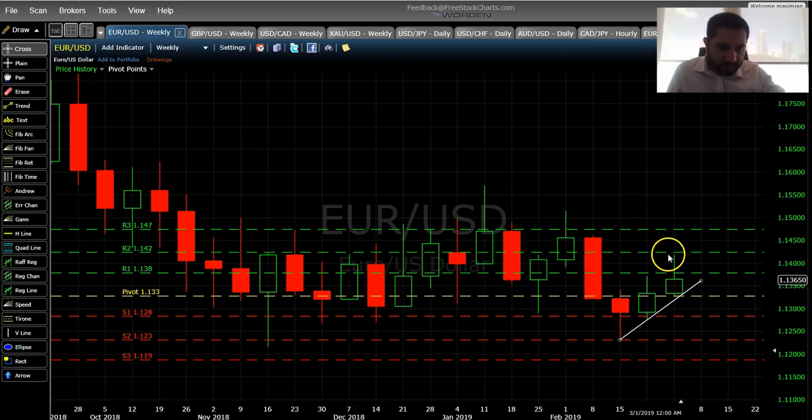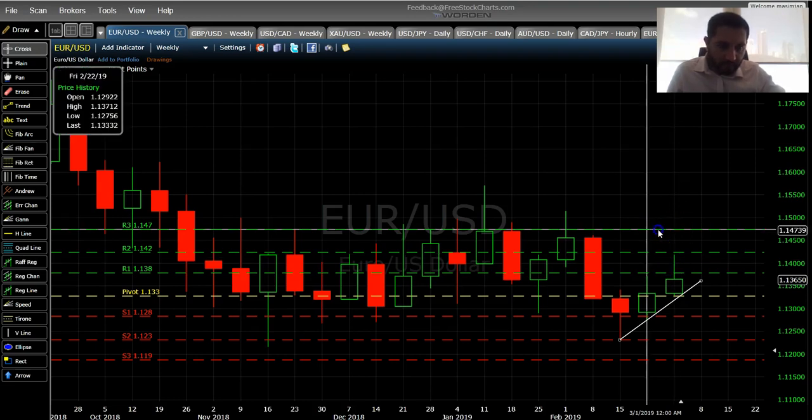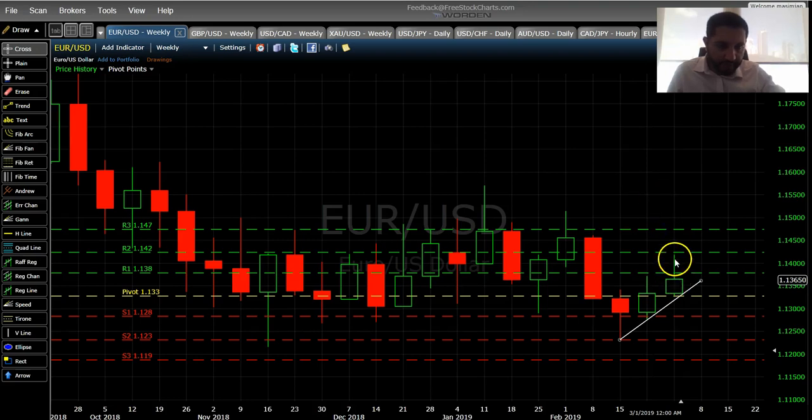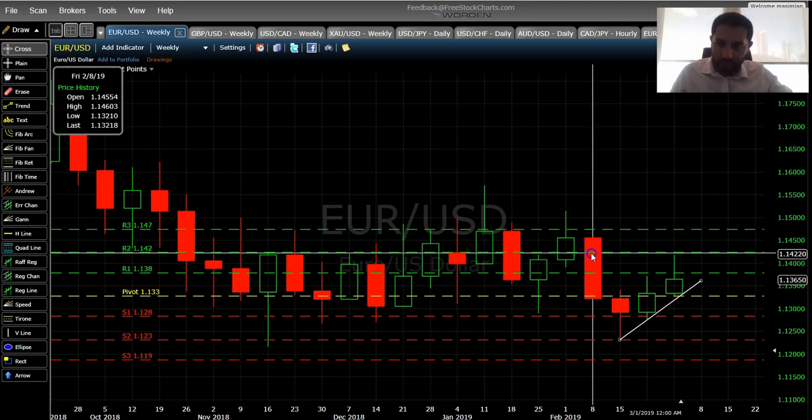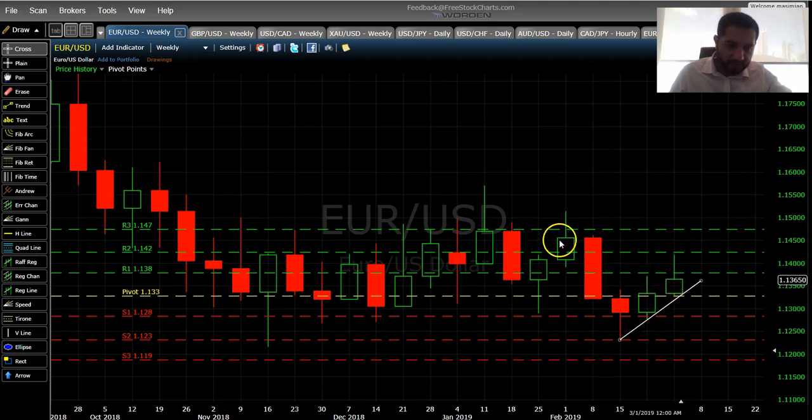It got rejected from this level, but we do expect that it will try to breach the Euro USD at least during the week. Due to the volatility, it's going to be sideways. And currently I'm expecting it to be bullish, even though the dollar is getting stronger. It fell down, but it might repeat this pattern as well, as you can see for the week of the 8th February. I do expect nearly the same pattern.